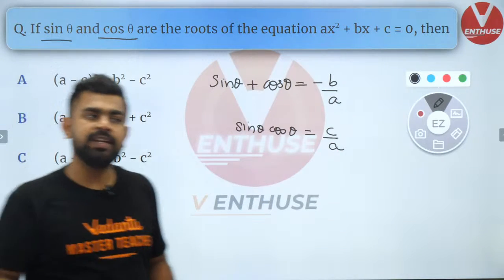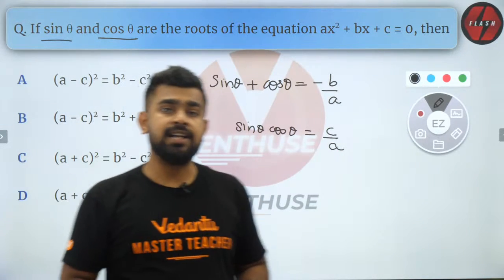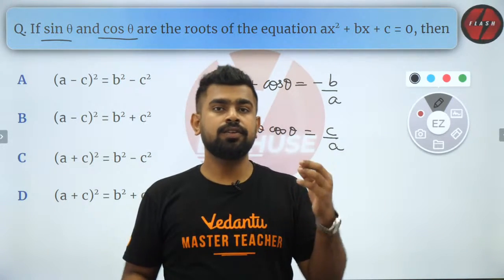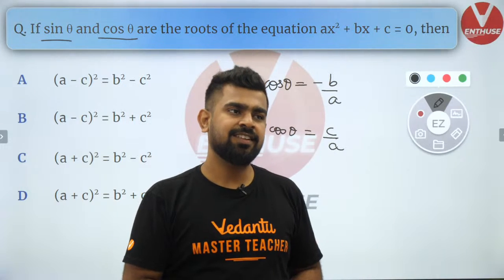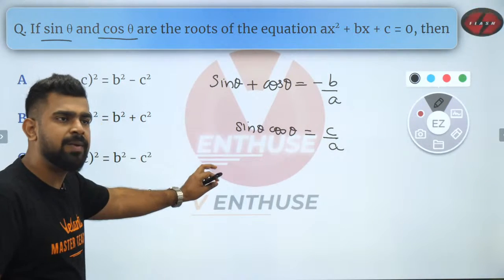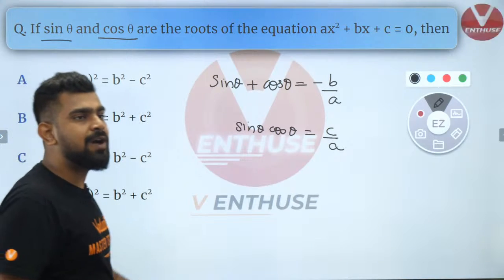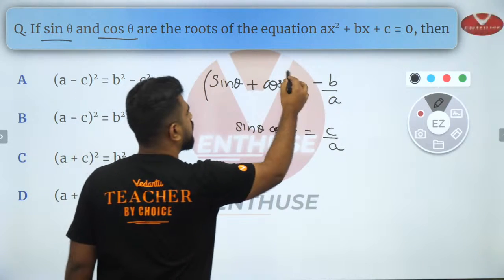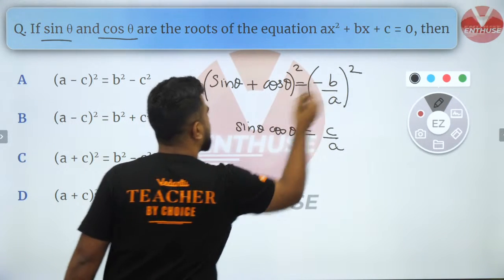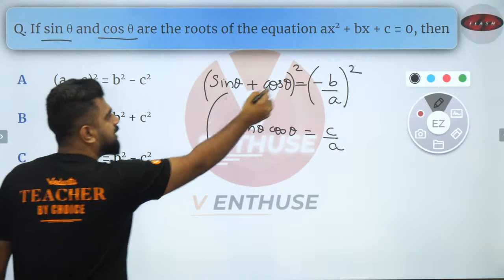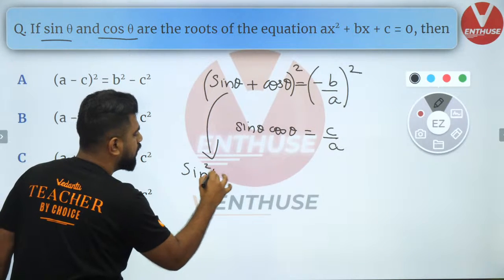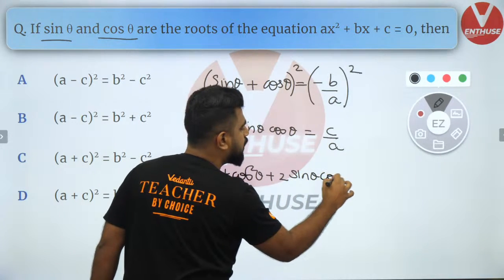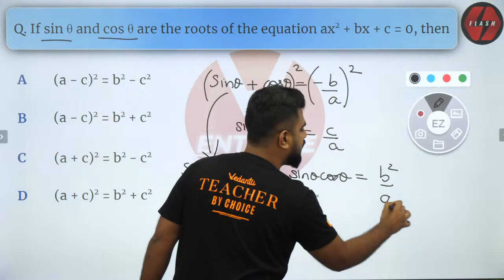I didn't do anything great over here. I'm just starting off with the question. If you have any doubt, please do type it in the chat. So till here everybody is fine? Brilliant, Saurabh Ugavekar is absolutely right. So you have to square the first one. Let's square the first one on both sides. When you square this, what is a plus b whole square? It is a square plus b square plus 2ab, which equals b square by a square.